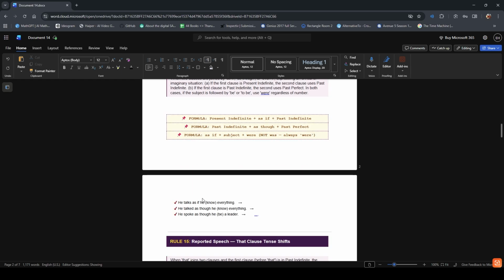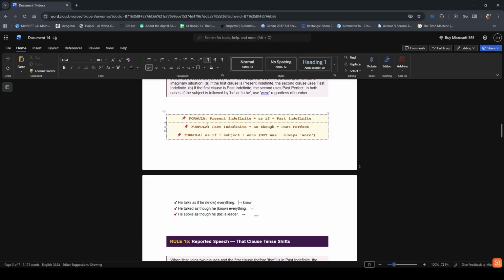The first example: he talks as if he know everything. The answer will be knew. The first example follows formula number 1. Present indefinite: he talks is in present indefinite, as if, and the second part of the sentence will become past indefinite.